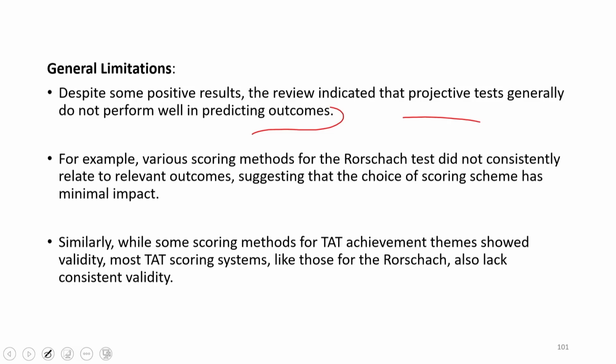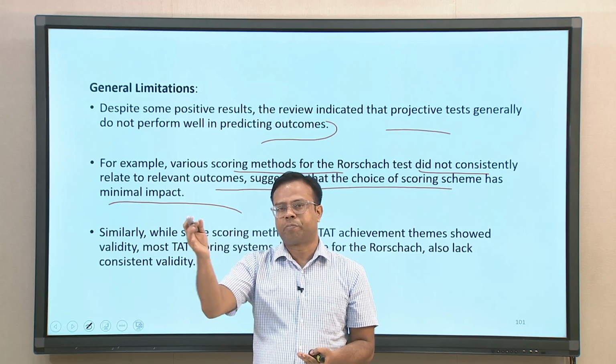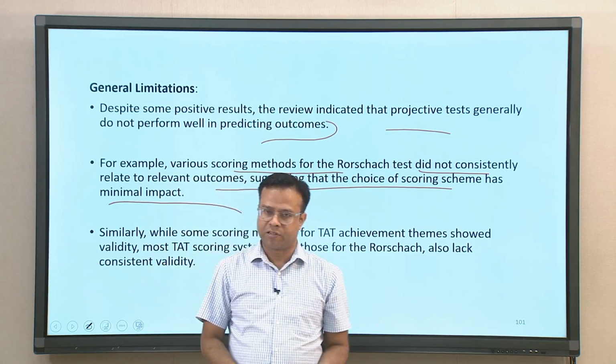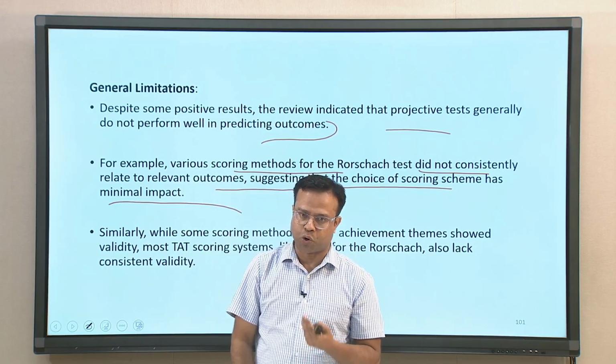For example, various scoring methods for the Rorschach test did not consistently relate to relevant outcomes, suggesting the choice of scoring system has minimal impact. Irrespective of the different scoring systems developed, most could not strongly predict the different outcomes studied by this test, in terms of personality traits and so on.